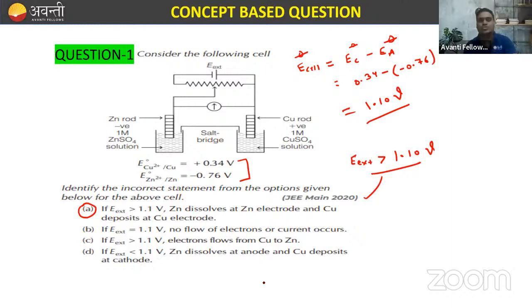This is also correct. So which one is the incorrect? That is option A. Those who say the option A is correct is absolutely correct. And those who said B, C and D, look carefully. The correct answer is not B, C and D. The correct answer is A, because in this question they are asking identify the incorrect statement, not the correct statement. Now this is clear to everyone.